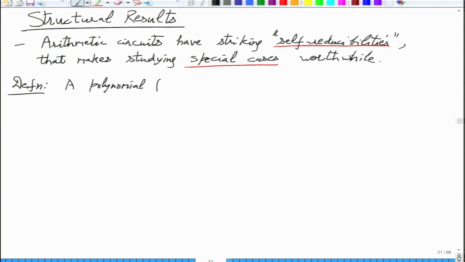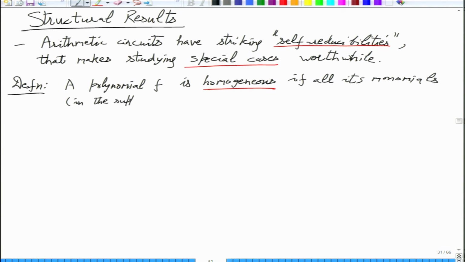So a polynomial f is homogeneous if all its monomials, I mean those that are in the support, I don't care for those monomials whose coefficient is 0.